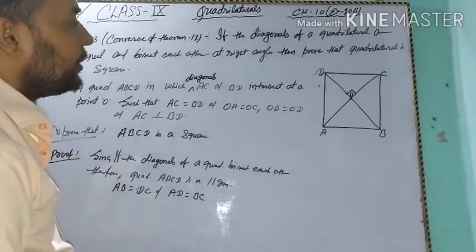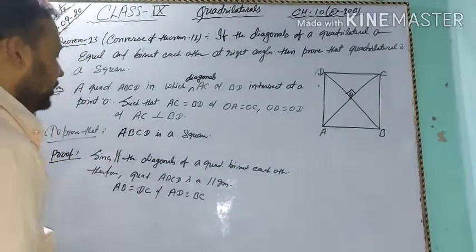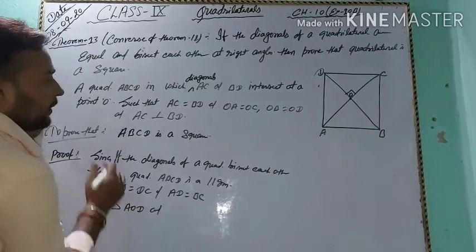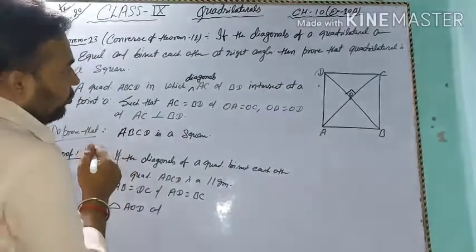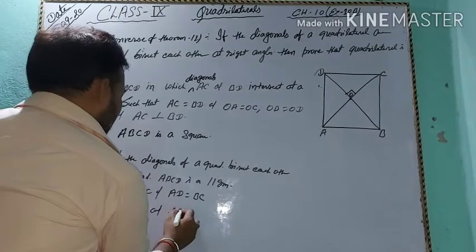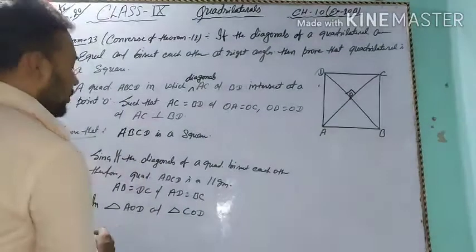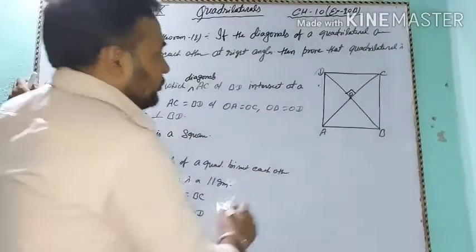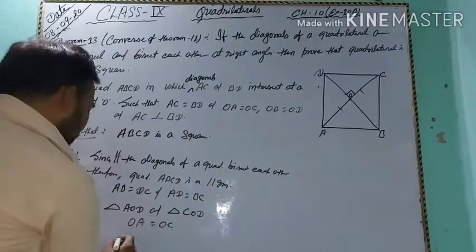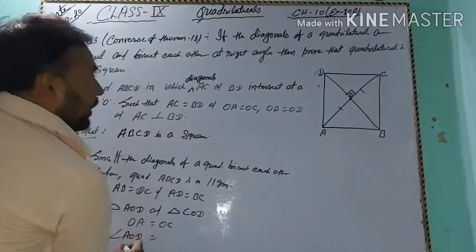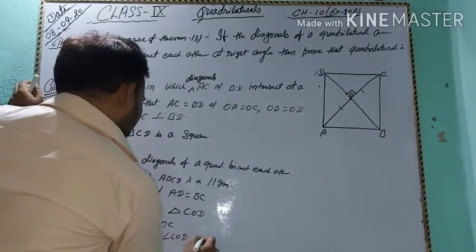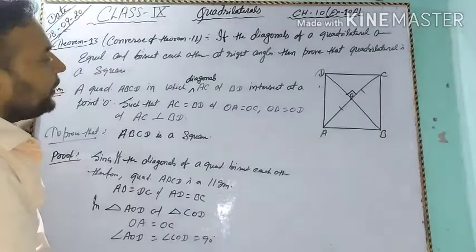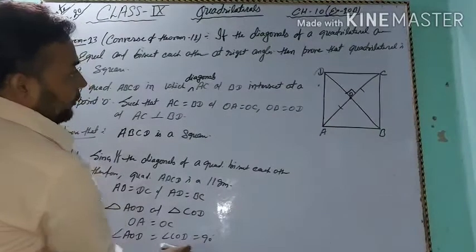So students, now in triangle AOD and triangle COD, OA equal to OC, diagonals bisect each other, and angle AOD equal to angle COD equal to 90 degree, because BD is perpendicular to AC, and OD equal to OD common.